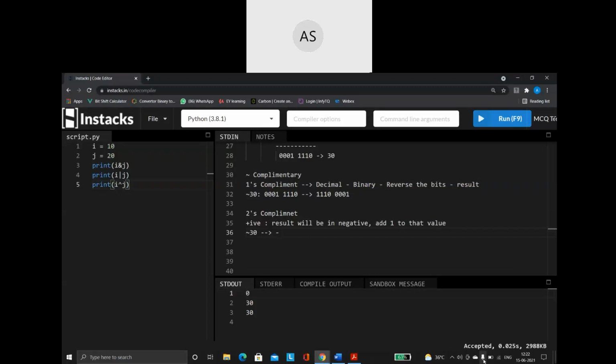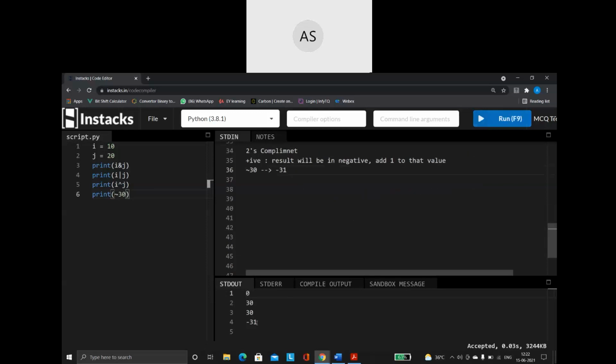So what did I say? Whatever is the number, the result will have plus 1. So it is going to say minus 31. Try it out. Say print complement of 30. So complement of the number 30. What does it say? Minus 31. That is the same result that I got. So remember, if it is a positive number, definitely the result will be a negative value. And whatever that number is, you just have to add 1 to that value.